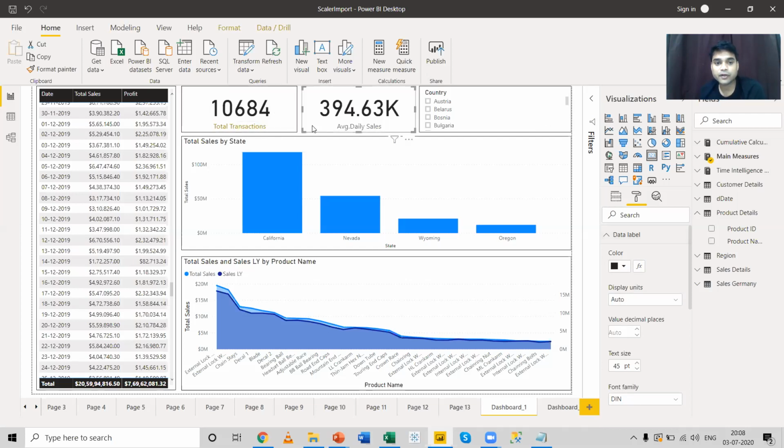The same thing you can do for the next card. You can just come over here, click on none, and you can have a total value over here.